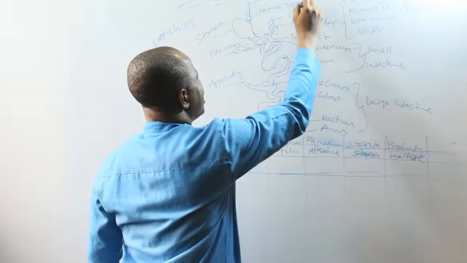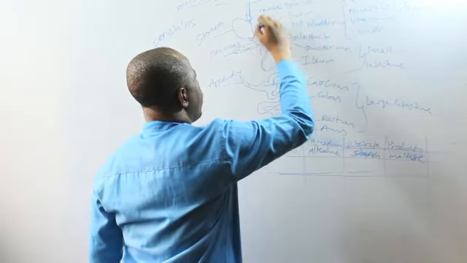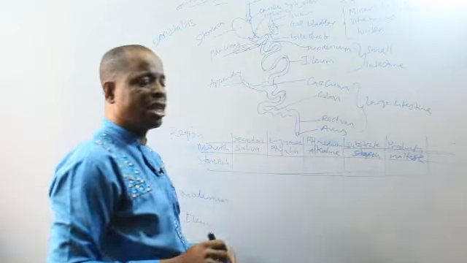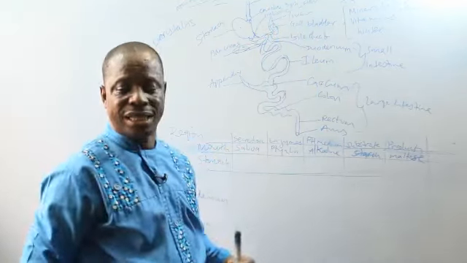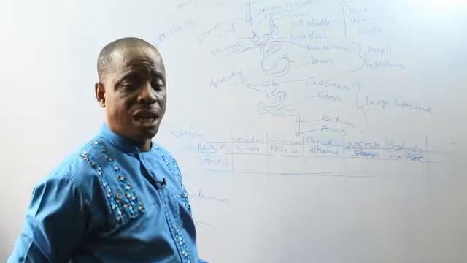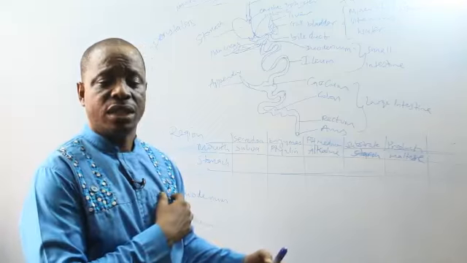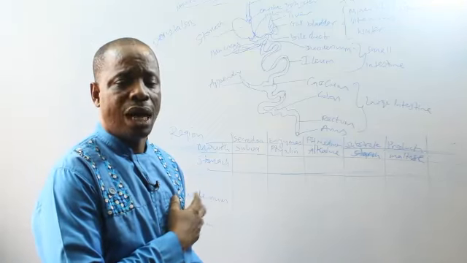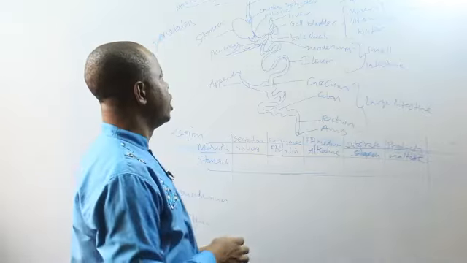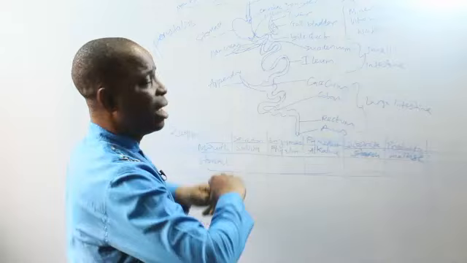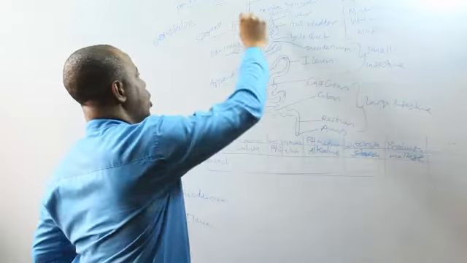A sphincter is a ring of muscle. This one is called the pyloric sphincter. A sphincter is a ring of muscle that checks the entrance and exit of certain parts of the body. You also have one in the anus, called the anal sphincter, in the vagina, called the vaginal sphincter, and at the teat or nipple of the breast or of the udder, called the teat sphincter. Now, when the food is coming down and gets to this sphincter, it will relax and the food will get inside and close up.